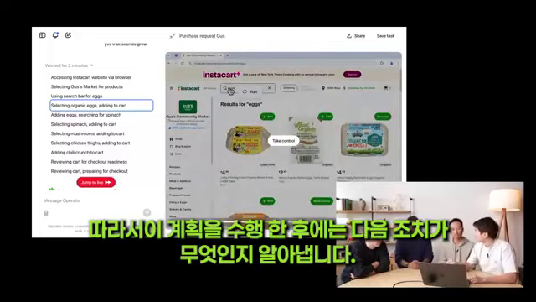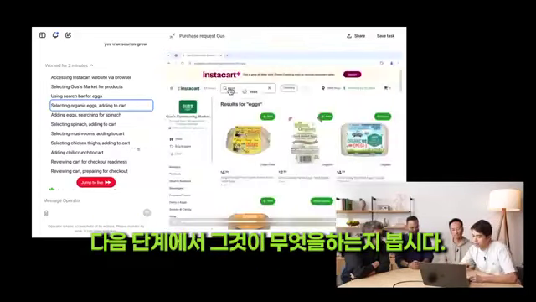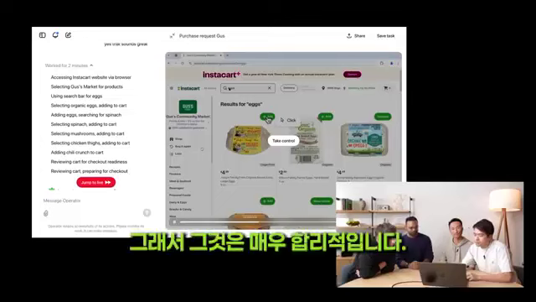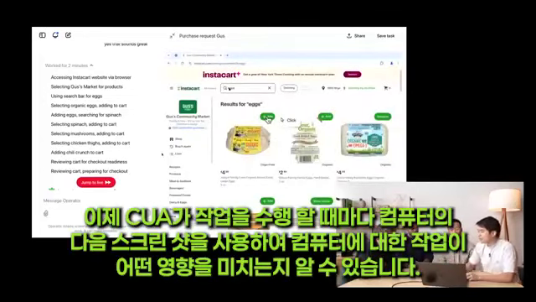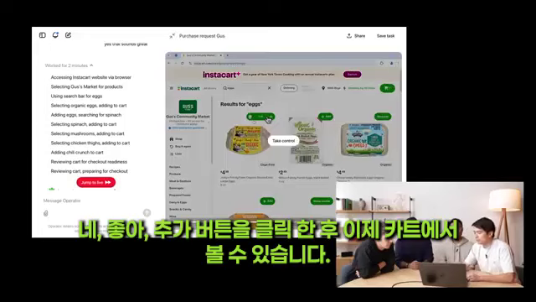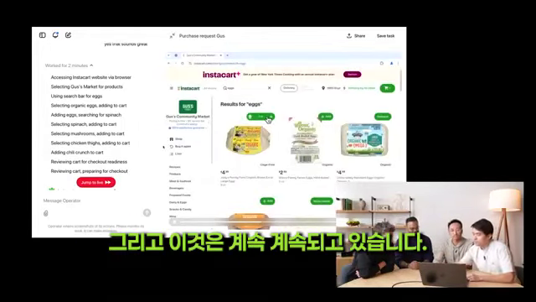So after it does this plan, it then figures out what the next action it should take is. So let's see what it does in the next step. OK, so you see that it performed a click on this add button right here. So that's very reasonable. Now, every time CUA does an action, it takes the next screenshot of the computer so that it knows what effect its action had on the computer. So let's see what happens next. Yep, OK, so after clicking on the add button, now you see it in the cart. And this just kind of keeps continuing.